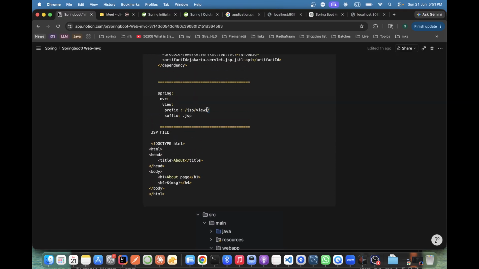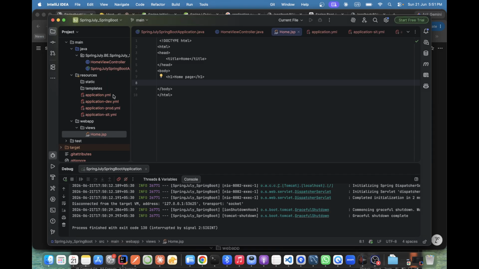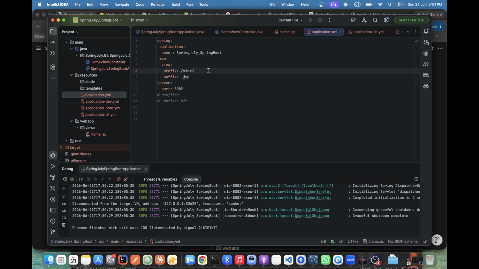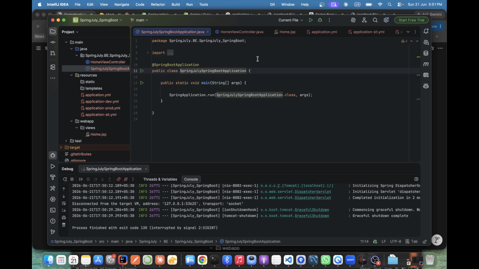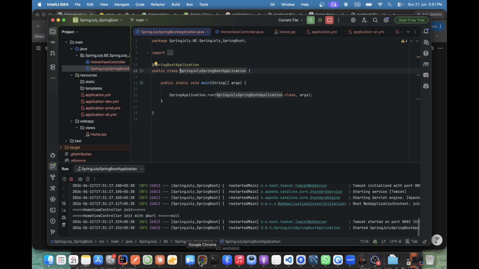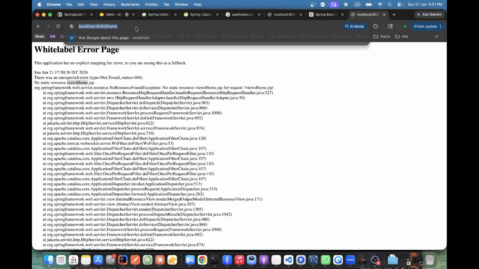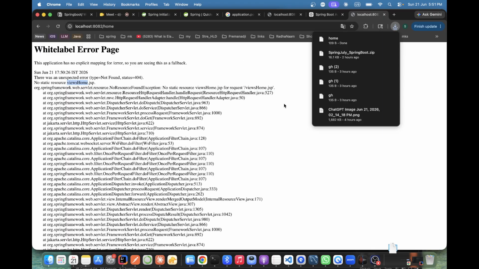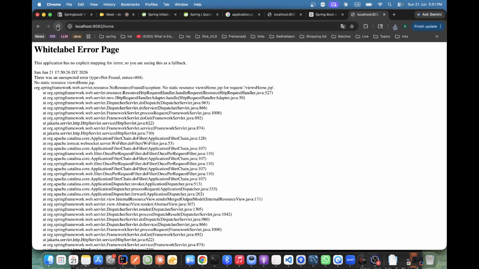See, here I added a slash, I think we missed it here. Try. No, not try, it will work. It should work. Now see, it's working. Correct? See, if I hit it, correct?